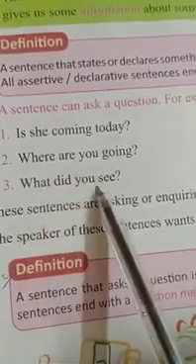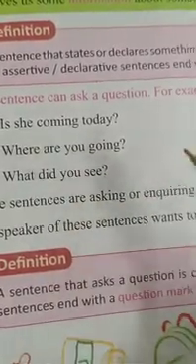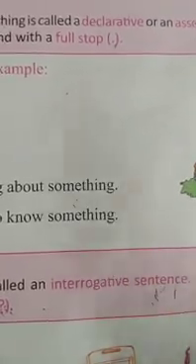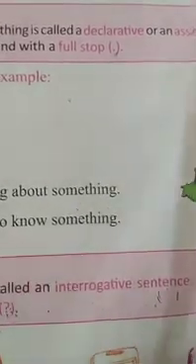The speaker of this sentence wants to know something. Where you see the question mark, and something is to be asked, that sentence becomes an interrogative sentence, students. Okay, I hope you have understood.